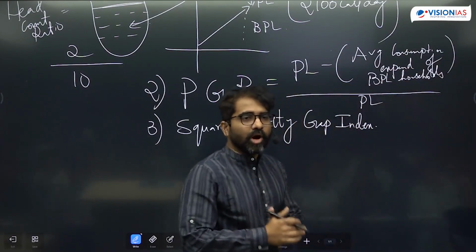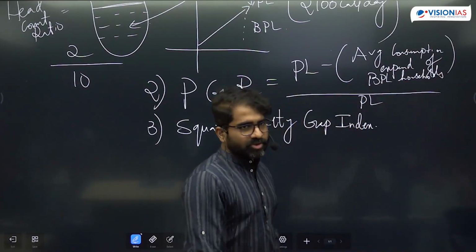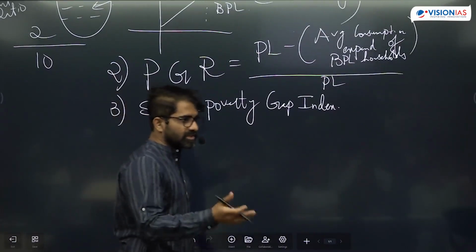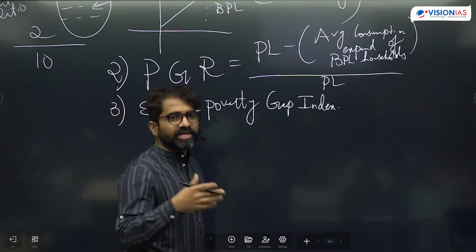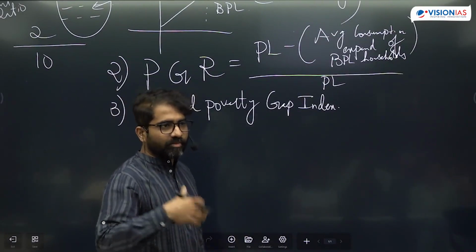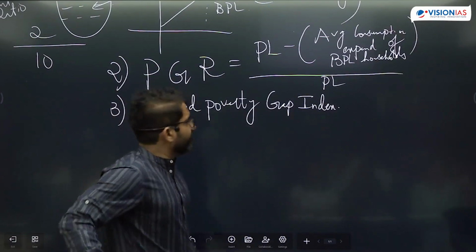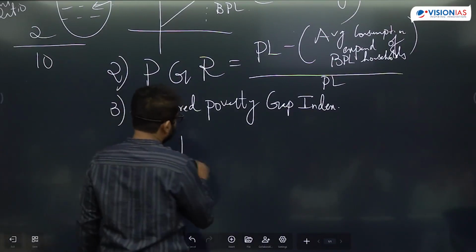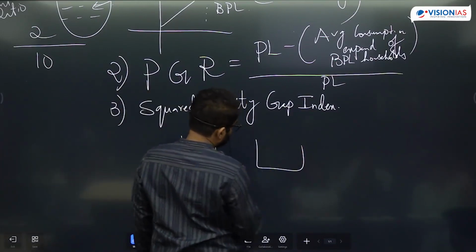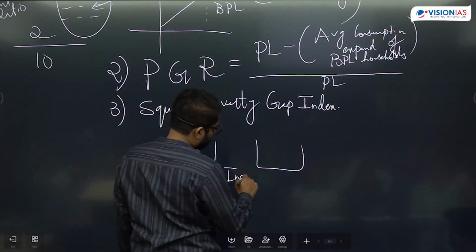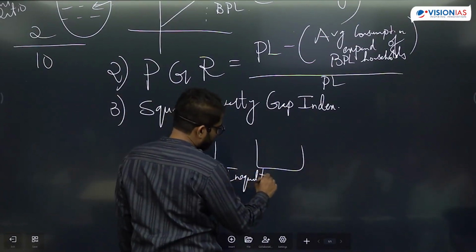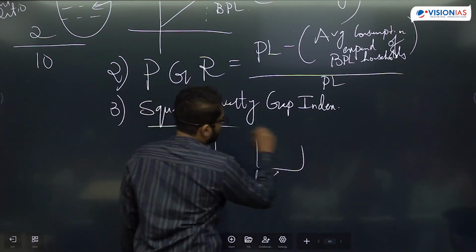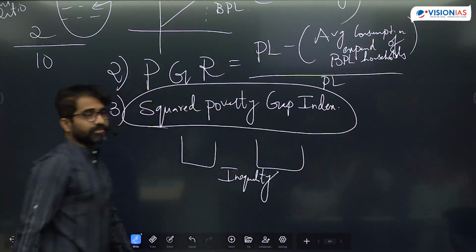So it will tell you how poor they are. Whenever the government is focusing on some transfers, it has to know the poverty gap, based on which it can decide how much can be given in the form of transfers. But if I want to compare two small areas, and you also want to adjust for an aspect of inequality to some extent, I'll not write the calculation here. We use which index? Squared poverty gap index.